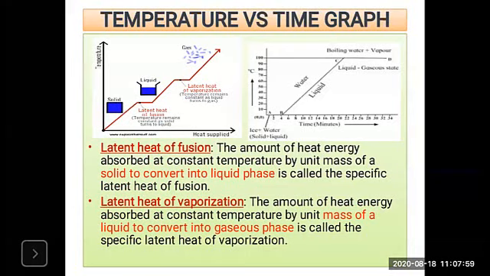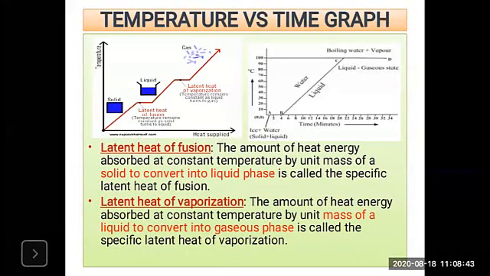So remember this graph, the temperature versus time graph. Time is the independent factor and temperature is the variable, and these are the two factors: the latent heat of fusion and the latent heat of vaporization. Remember one point: the latent heat of fusion has a constant temperature, 0 degrees Celsius, where ice continuously melts, and the temperature remains constant till the ice is completely converted into water. That is, at 0 degrees Celsius the ice is heated and melts and converts into water at a constant temperature.